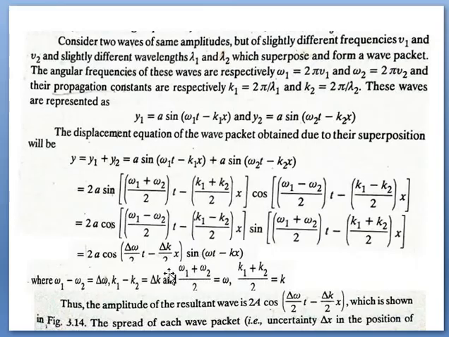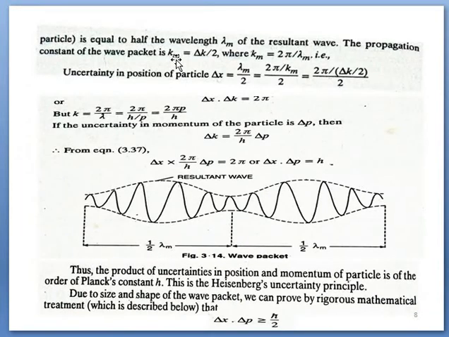Here delta k by 2 is equal to km, the propagation constant of the wave packet, and we know that k equals 2 pi upon lambda, or in terms of m, since m is kept as a subscript here, km equals pi upon lambda m.